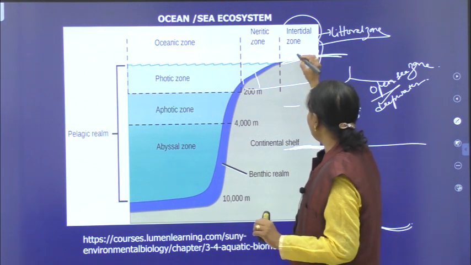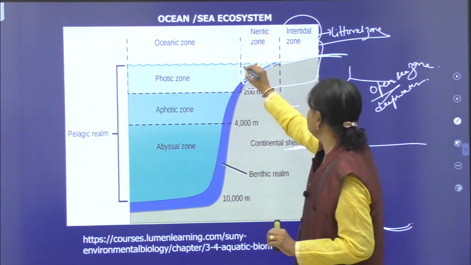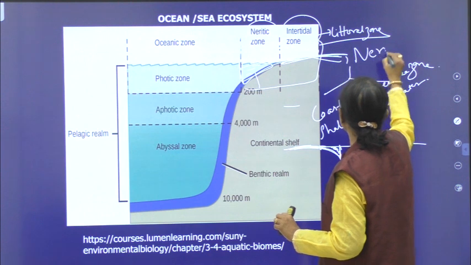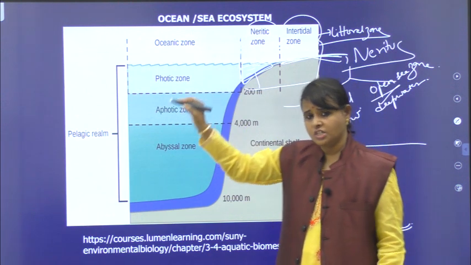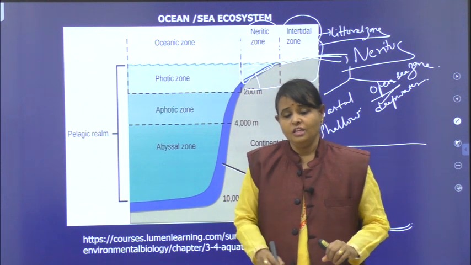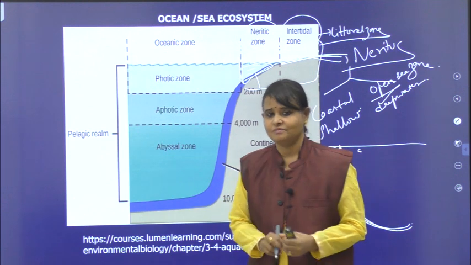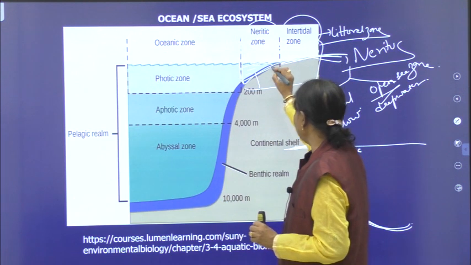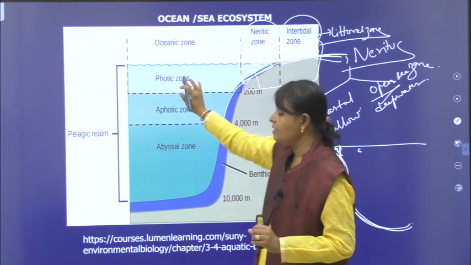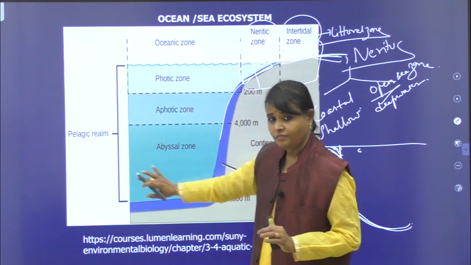Next one, after the intertidal zone, you can see here, this is a small part, this zone is called neritic zone. This is the smallest zone of the ocean. Here also, the favorable conditions are more, and if favorable conditions are more, many organisms are present. After this neritic zone, you can see there is a slope here. Away from this, there is a big zone, you can see.